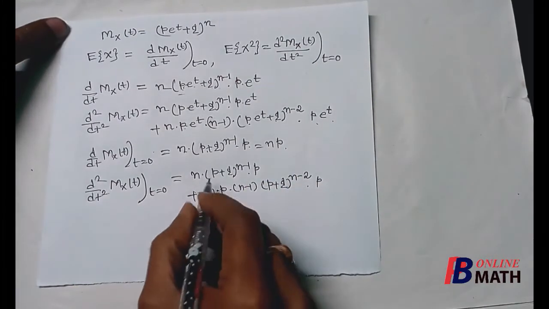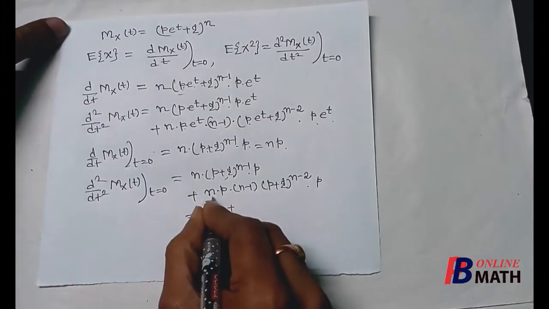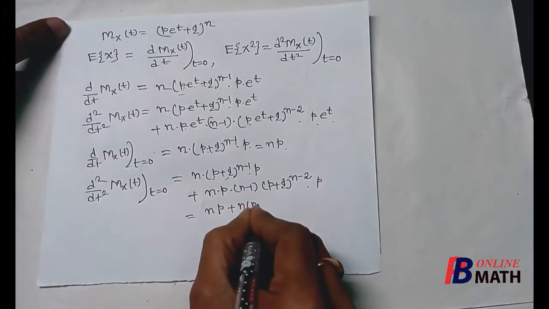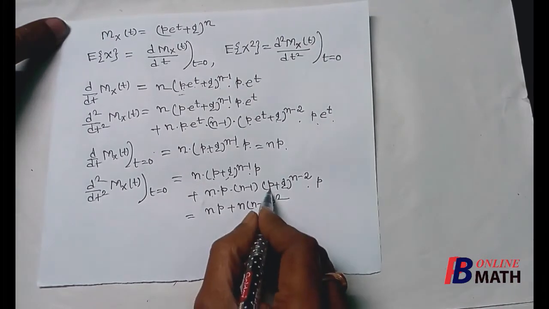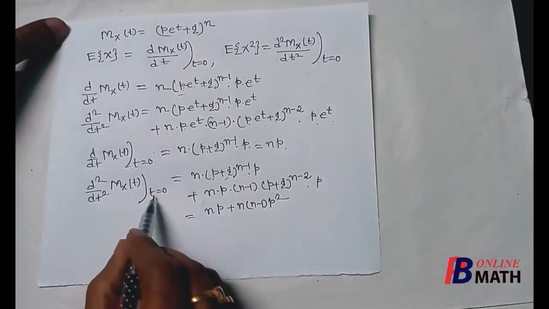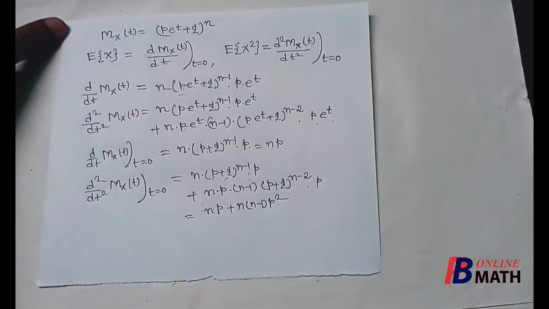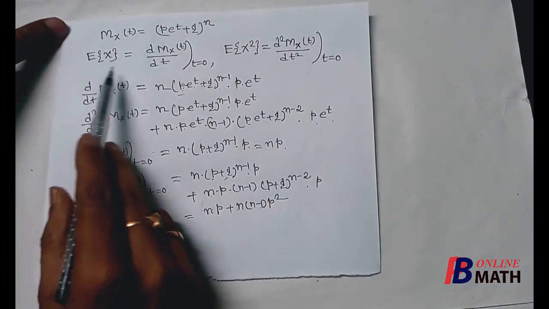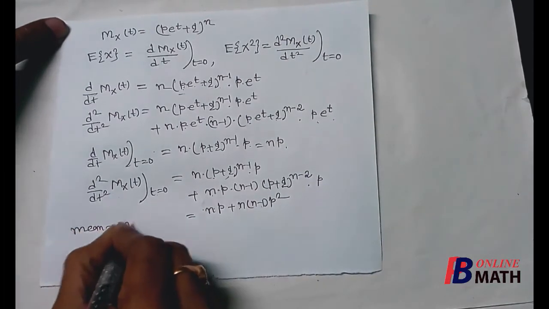Now p plus q equal to 1, so it is np plus n into n minus 1 into p square. So the second derivative at t equal to 0 is np plus n into n minus 1 into p square. We know that the first derivative is nothing but the mean, so mean is equal to np.